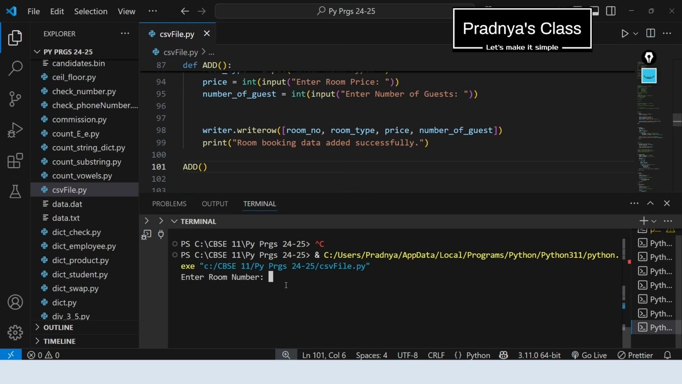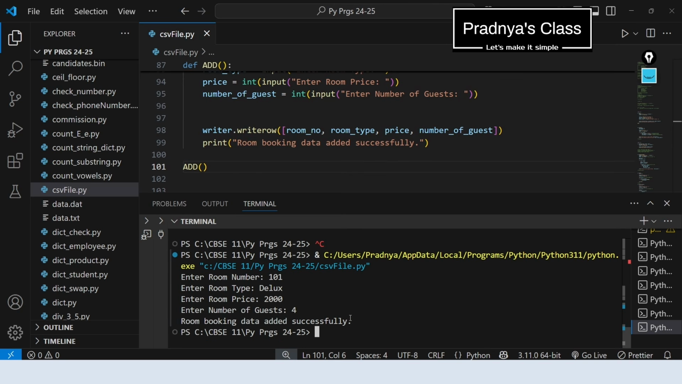Let's enter some random data. Room number will be 101. Room type can be standard, deluxe or suite. Make sure you are entering deluxe because the next function which we want to write is based on the room type. So let's write room type as deluxe. Next we need to mention the price for the room. Now we need to enter the number of guests. Let's write 4. In this way data got written to the file.